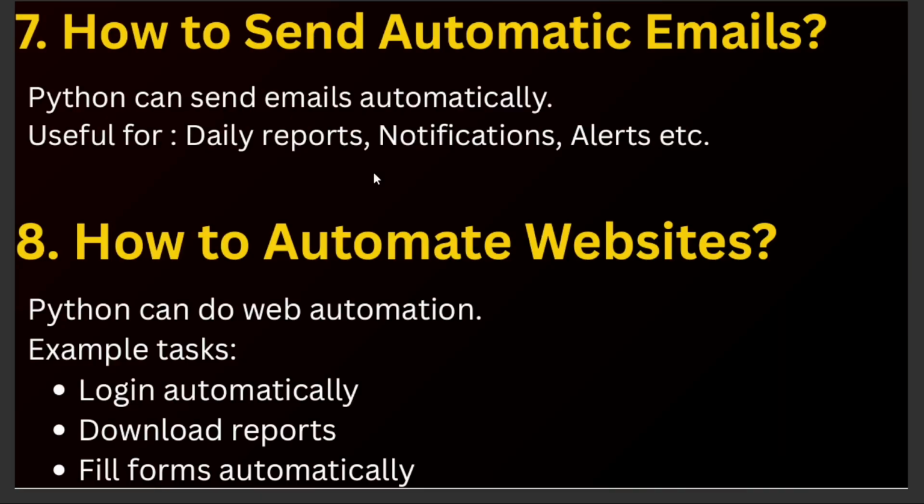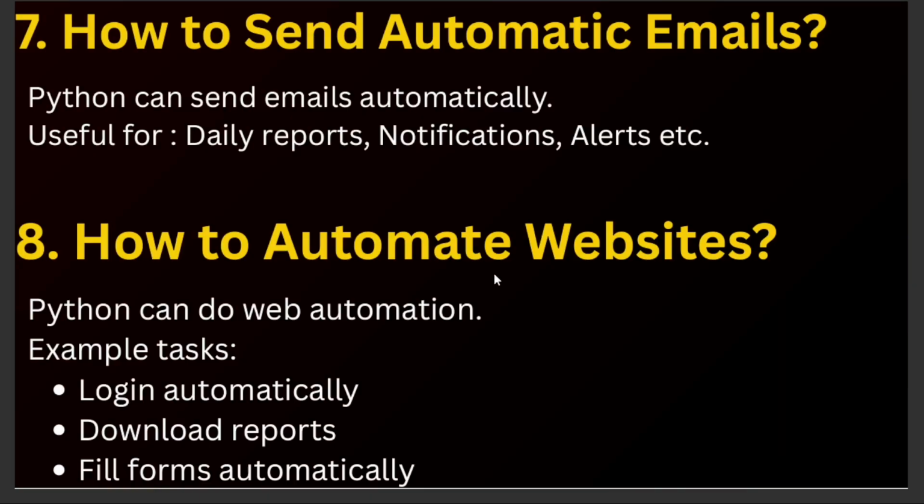So we use this email automation for notifications and alerts. For all these things, Python can be used here.